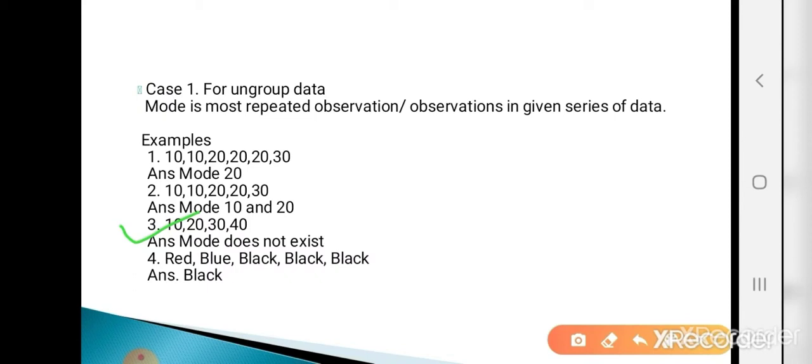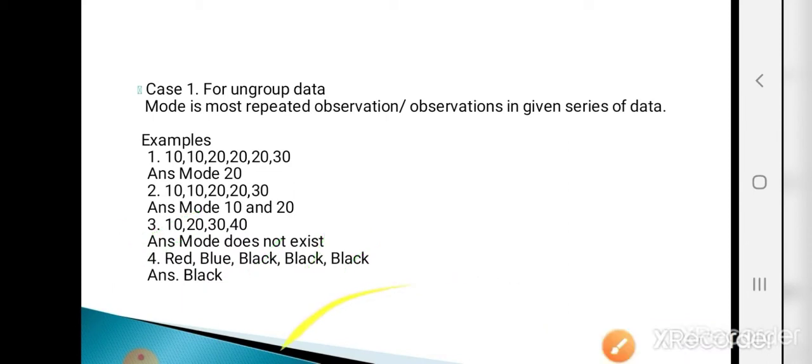Now the fourth example is red, blue, black, black, black. The given data is qualitative data. What is mode? Mode is the most repeated observation or observations. Here black is repeated 3 times. That's why mode is black. That means one of the merits of mode is that it can be calculated for qualitative data.